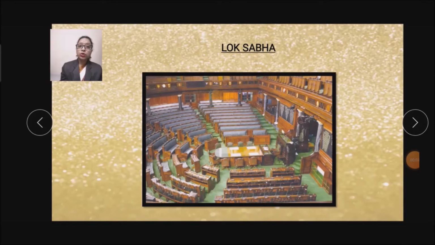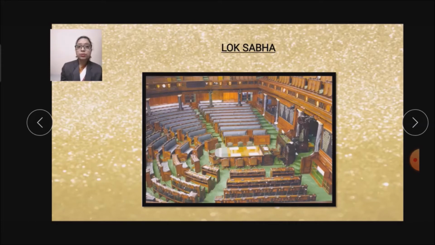So now who can contest elections for the Lok Sabha? Any citizen of India who is above 25 years of age can contest elections for the Lok Sabha. Contest means they can fight elections for the Lok Sabha.